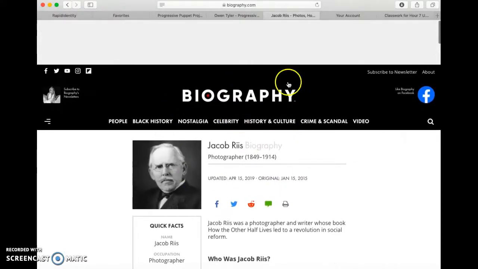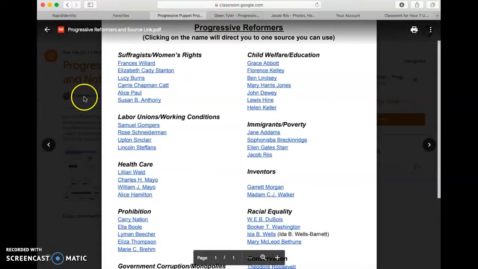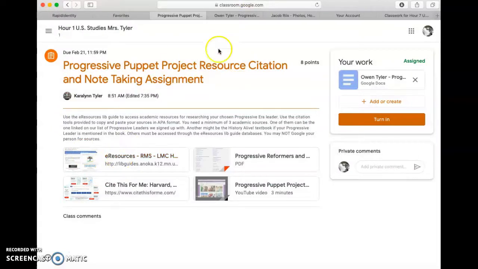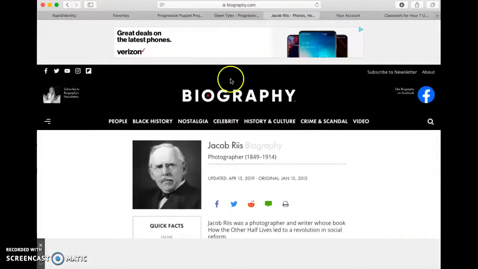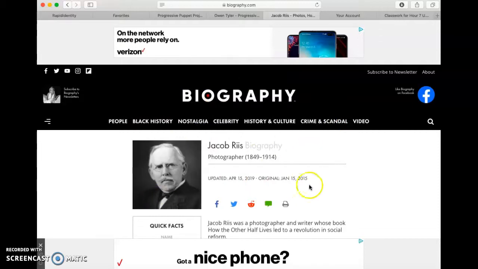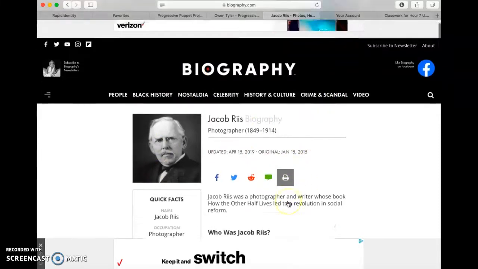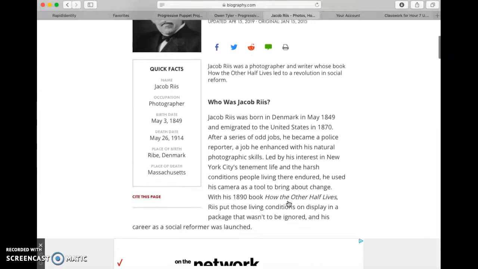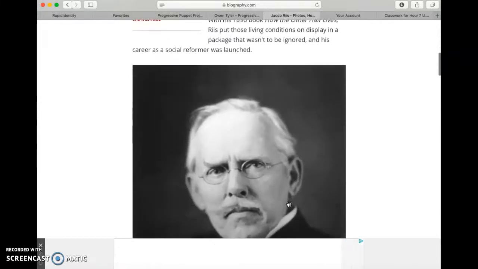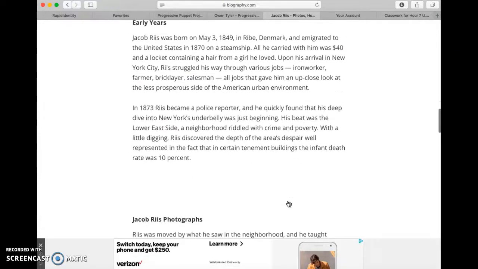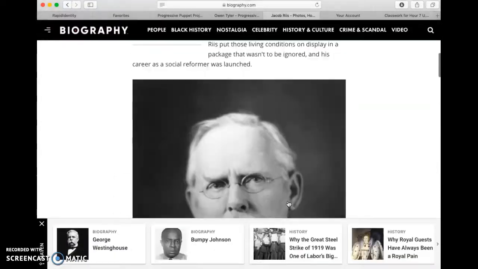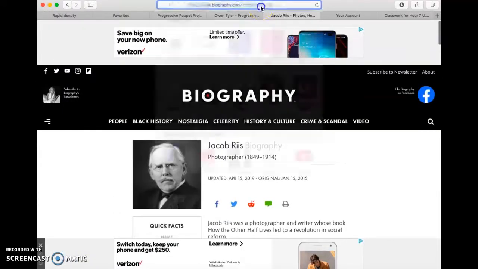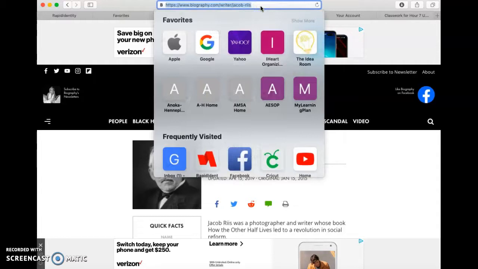But you'll notice, unlike when we go through the e-resources option that I showed you earlier, you don't have a citation tool on this page. So if you want to use this, that's fine, but you still need to cite it accurately. So you're just going to have to go here. I need you to click on that URL and do Command C.